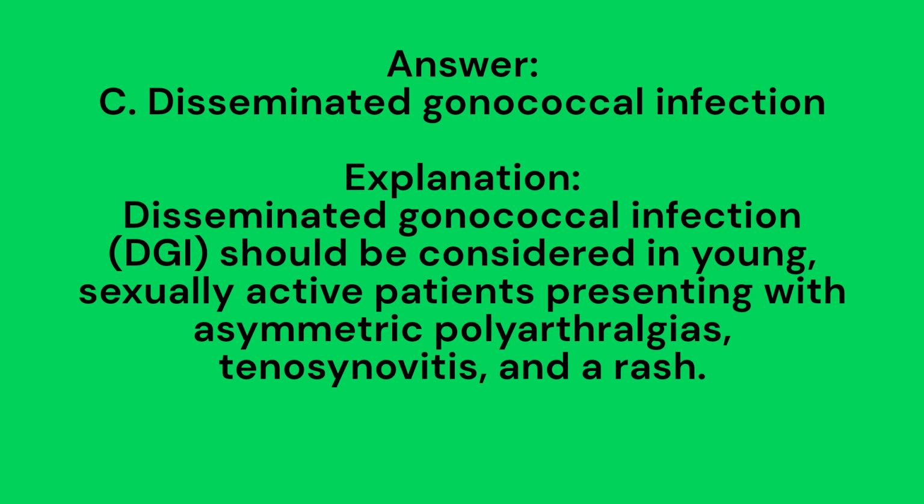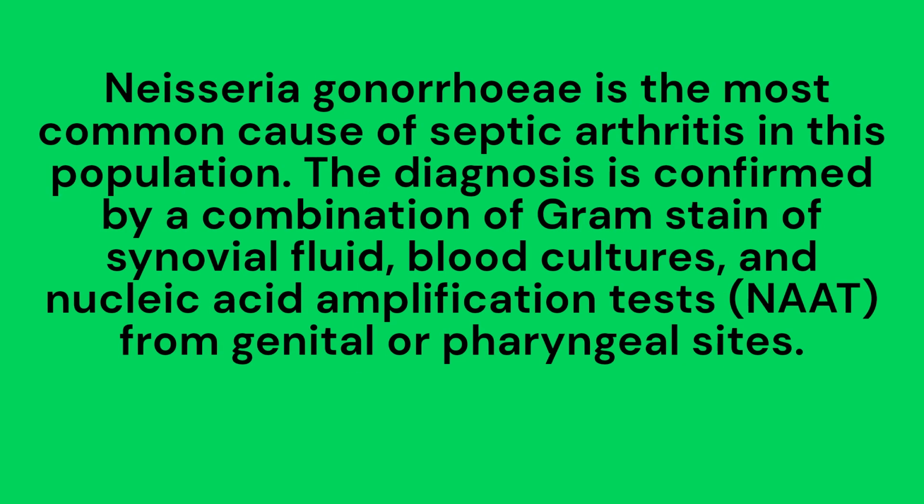Explanation. Disseminated gonococcal infection, DGI, should be considered in young, sexually active patients presenting with asymmetric polyarthralgias, tenosynovitis, and a rash. Neisseria gonorrhoeae is the most common cause of septic arthritis in this population. The diagnosis is confirmed by a combination of gram stain of synovial fluid, blood cultures, and nucleic acid amplification tests, NAAT, from genital or pharyngeal sites.